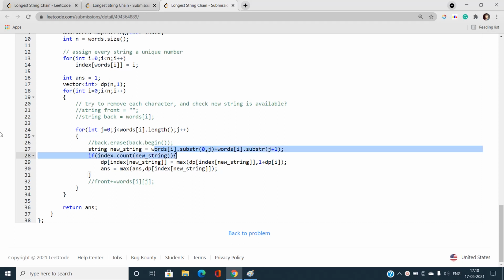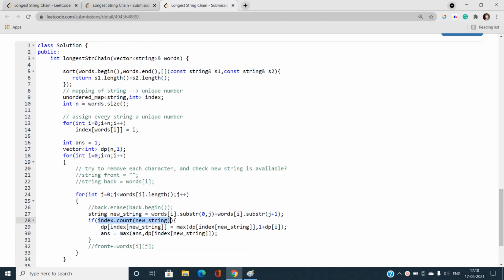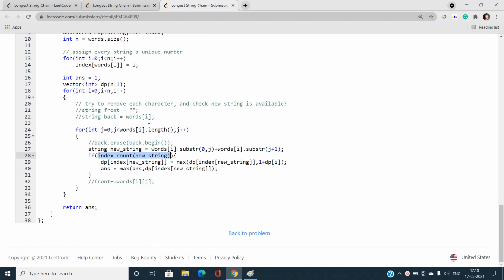If I skip my current character, all the substrings starting from 0 to j minus 1 will be taken, and the substring after this current character will be taken, and both will be appended together, and I will check if this string exists in my map or not. That is, if this string exists in my array of strings or not.